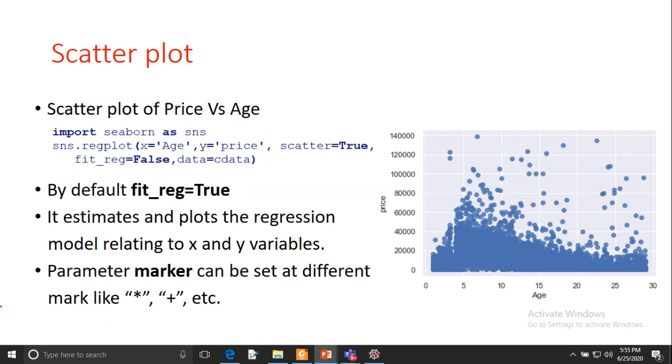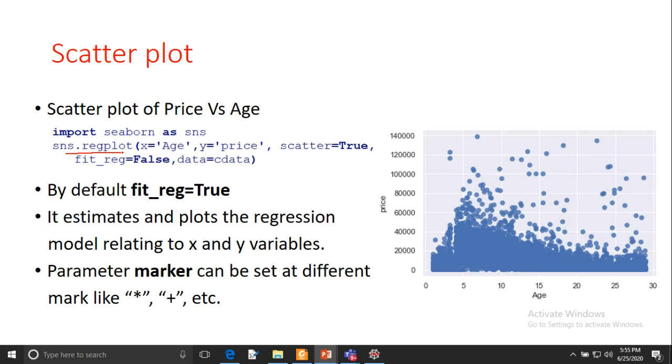So here, if you want to create a scatter plot, you have to use the regplot function. First you have to import the Seaborn library, and then you have to call the function. SNS is the alias for Seaborn, and sns.regplot is this function. In this function I am passing x is equal to age, y is equal to price, and scatter is equal to true.